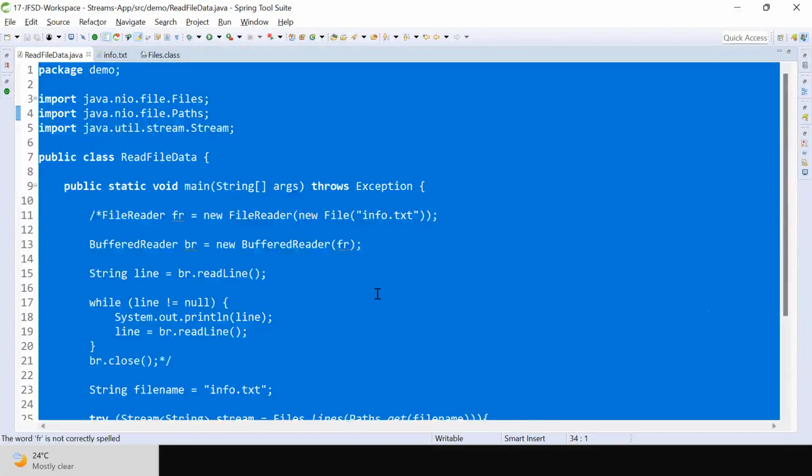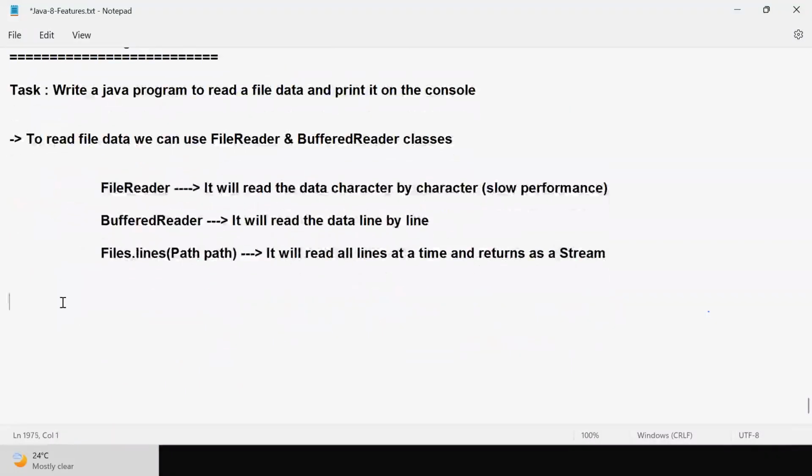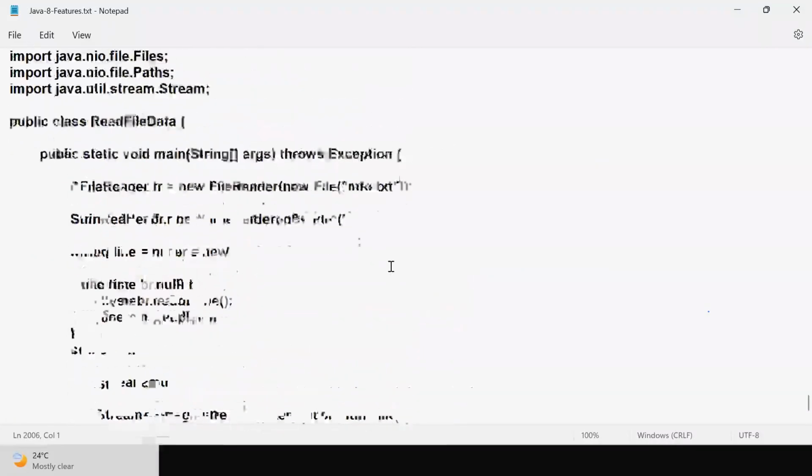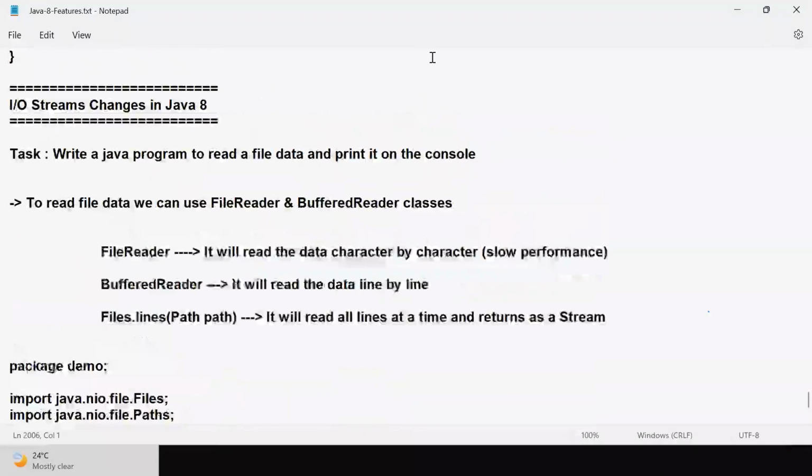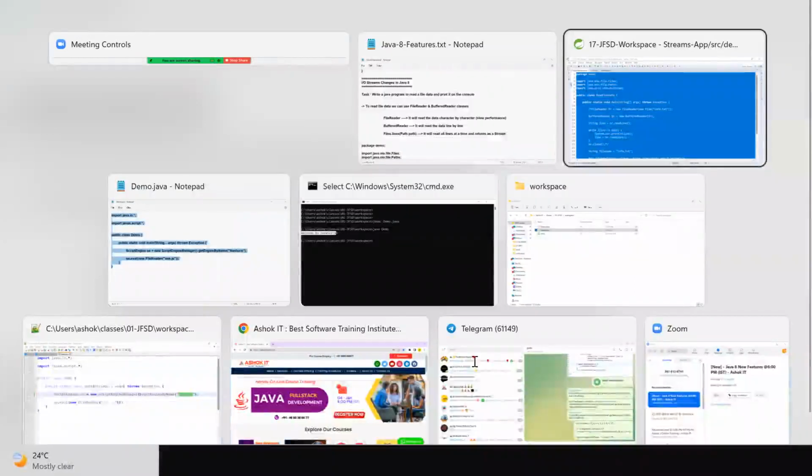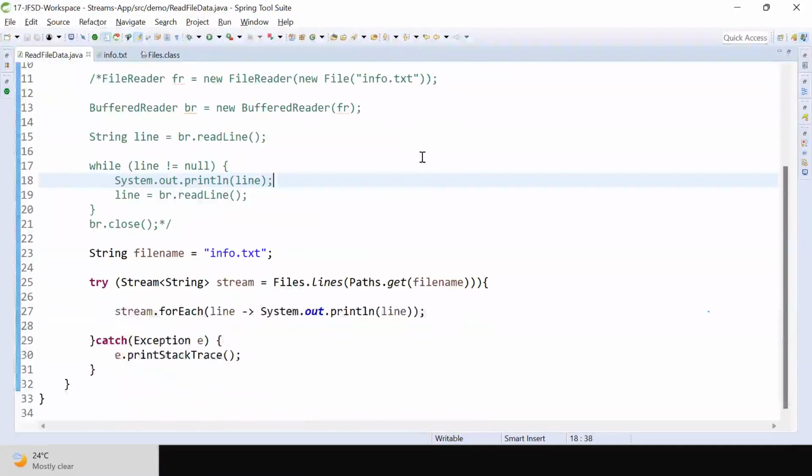Are you clear? Are you guys clear with this program? You understand how to read files in Java 8 now? So do we need to use BufferedReader and FileReader anymore? Not required. From now onwards, if you want to read a file, what do we need to use?